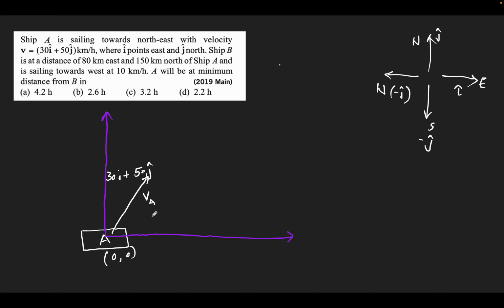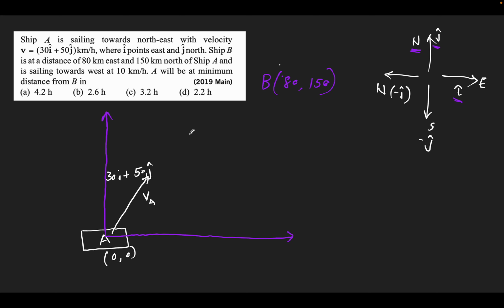A is at the origin. Then B is at 80 kilometer east and 150 kilometer north. East is the positive x coordinate. North is the positive y coordinate. So the coordinate of point B is 80 east and 150 north.